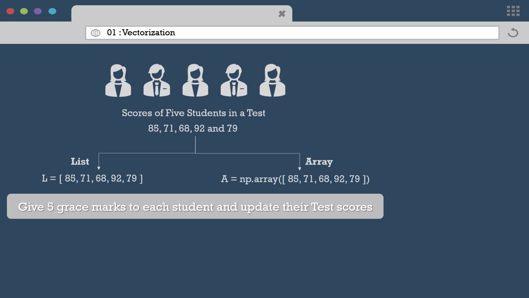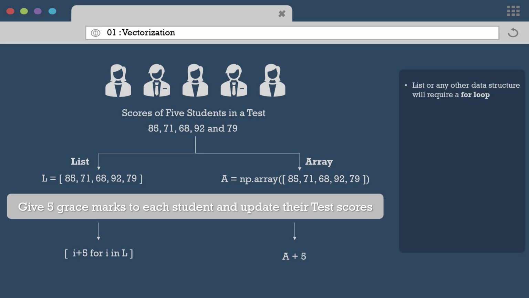Now the way a list will handle this operation is by iterating through all the elements and adding 5 in each of these iterations. On the other hand, an array will require no such for loop, rather we can just add the number 5 to the array A. And writing it like this tells NumPy that we want to add the number 5 to all the array elements. Thus, in short, a list or any other data structure will require a for loop, whereas for an array, it will be a simple addition operation.